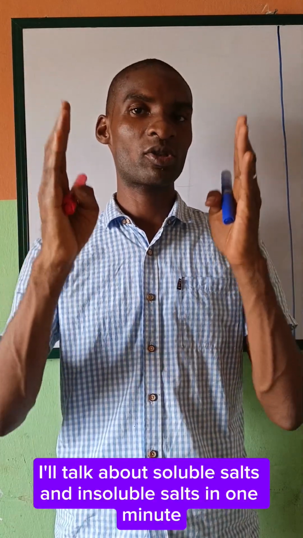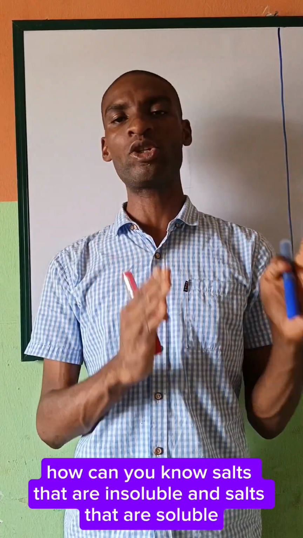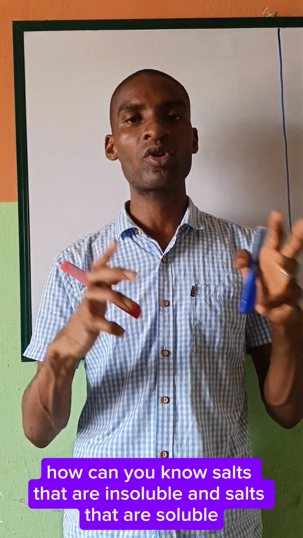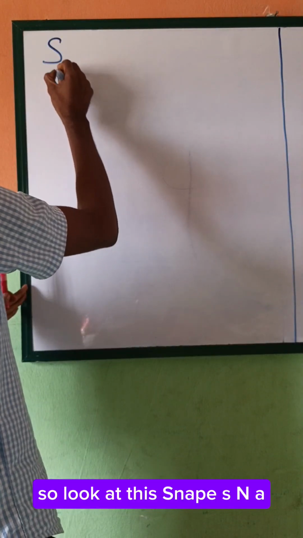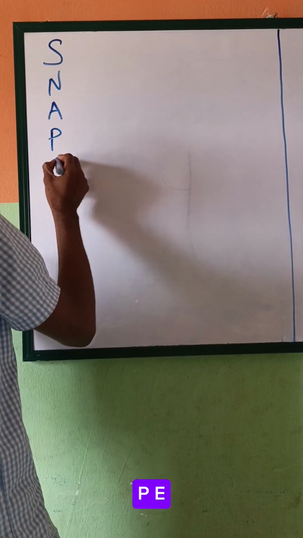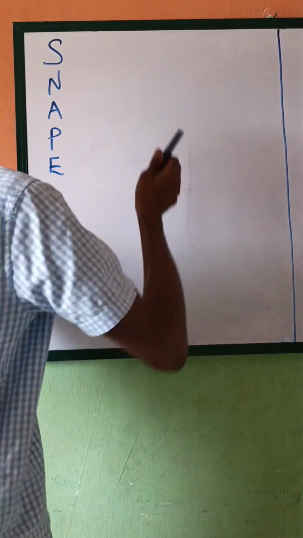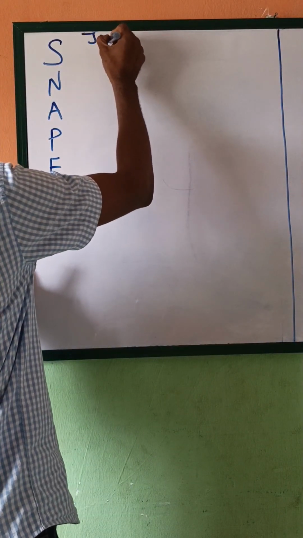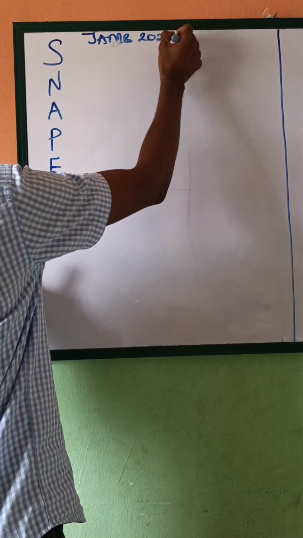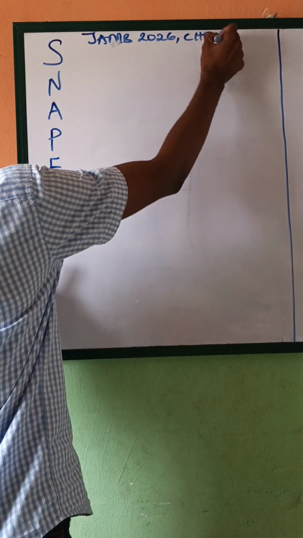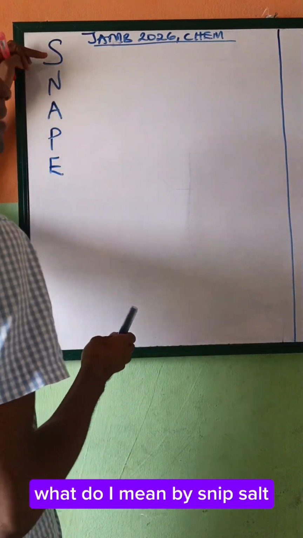I'll talk about soluble salts and insoluble salts in 1 minute. How can you know salts that are insoluble and salts that are soluble? So look at this: SNAPE. All SNAPE salts are soluble. So I said all SNAPE salts are soluble. What do I mean by SNAPE salt?